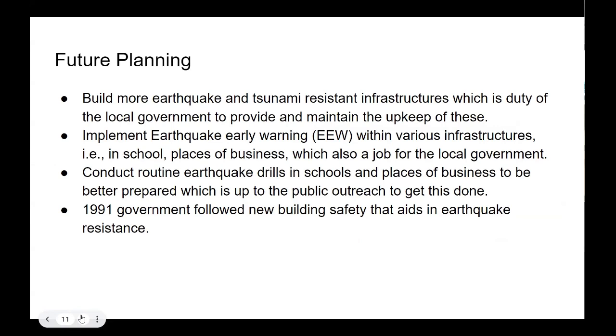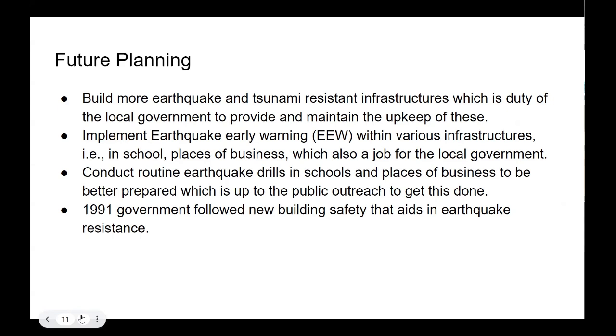There are many actions that can be taken to help mitigate the impacts of earthquakes. Here I have listed 3 tasks that can be used in future planning for an earthquake. They can build more earthquake and tsunami-resistant infrastructure, which is the job designated to the local government to provide and maintain.